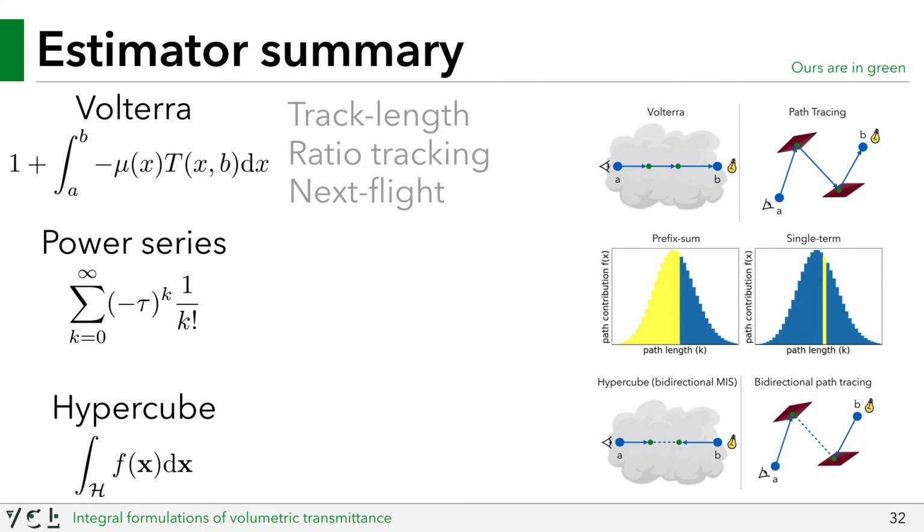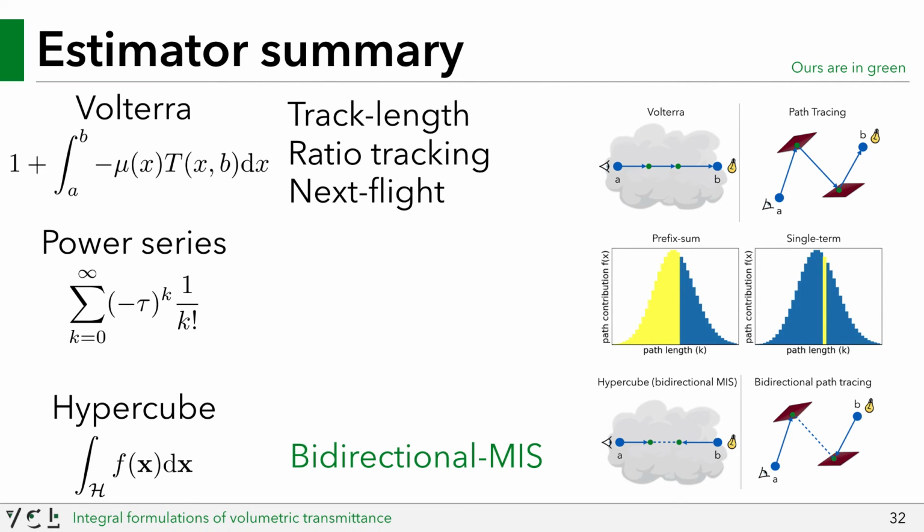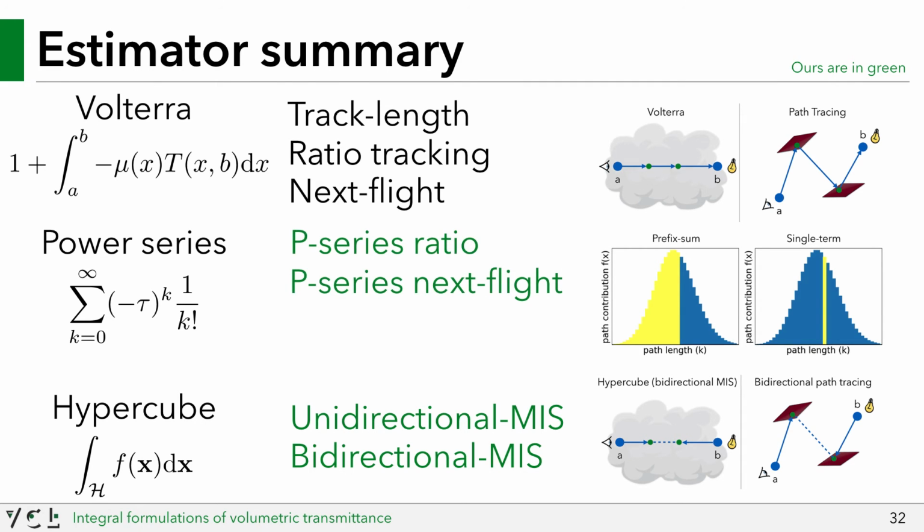We have shown that all previous work can be derived directly as Monte Carlo estimators of the Volterra formulation, and have introduced a bidirectional estimator akin to bidirectional path tracing. In our paper, we introduce a unidirectional MIS estimator, which multiple importance samples between only ratio and next flight. We also redefined ratio and next flight within the power series formulation, which differ mainly from their Volterra counterparts by how they utilize their random numbers.